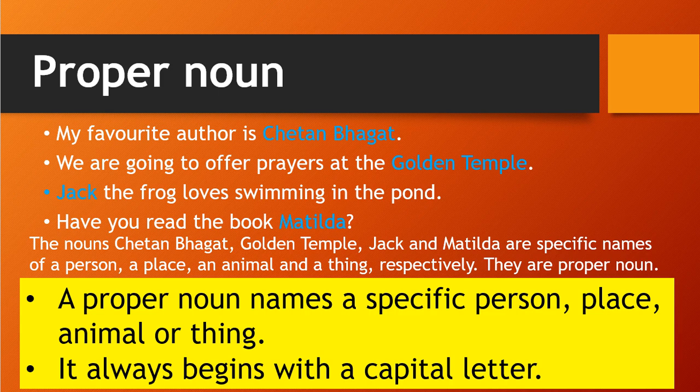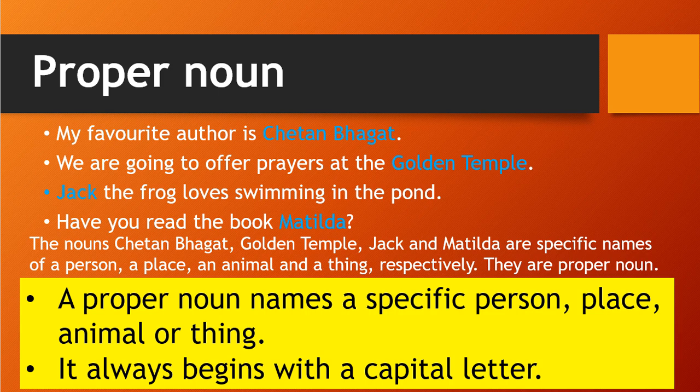So all of these are proper nouns because they are specific. They denote a unique person, unique place, unique animal, or a unique book or thing. You notice here we are giving a unique name. Unique, that is the main thing. So a proper noun names a specific person, place, animal, or thing. And one last very important point is that it always begins with a capital letter.